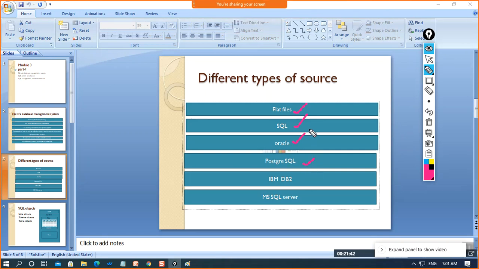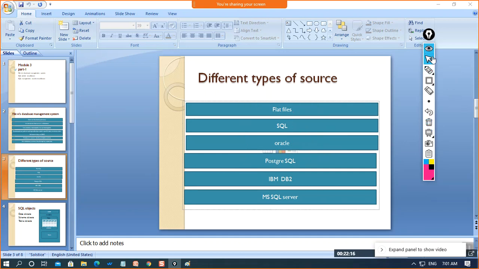Yeah. So we will also be using PostgreSQL, IBM DB2. I will be using all these files to explain these terms. I will be using Oracle while using Informatica. I will be using PostgreSQL while working with Pentaho Data Integration. We will also be working with SQL files and flat files. Okay, so we'll go through all of them one by one.